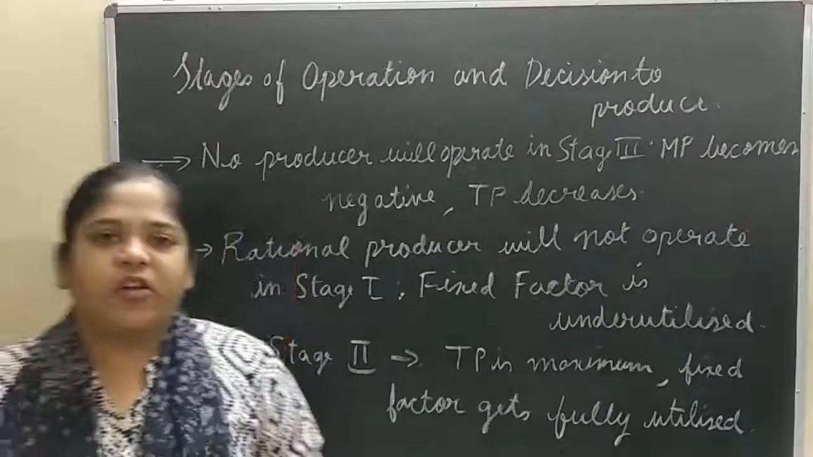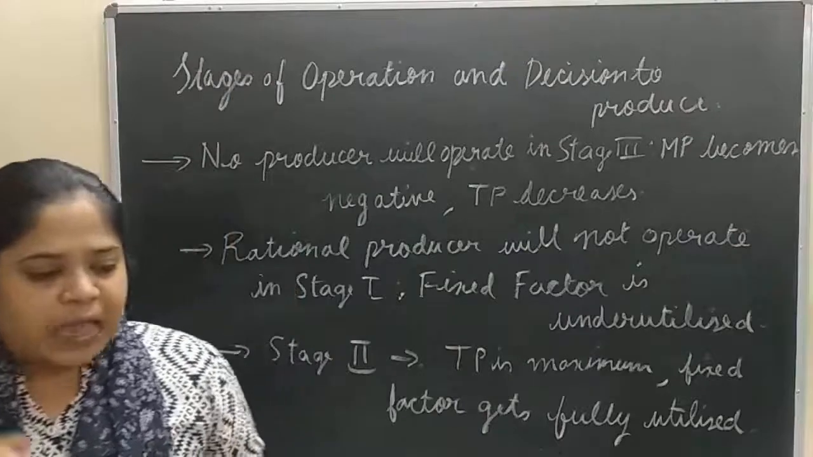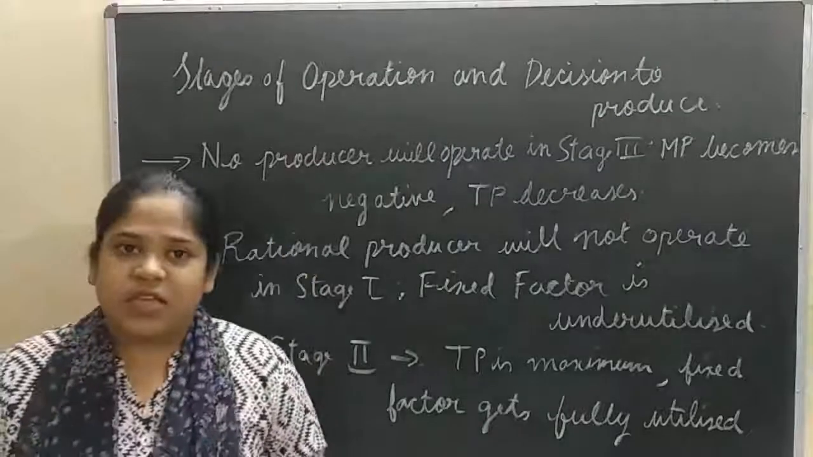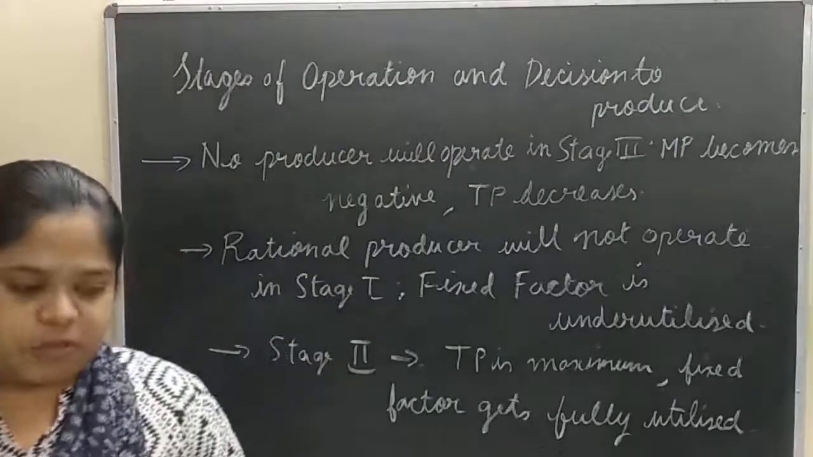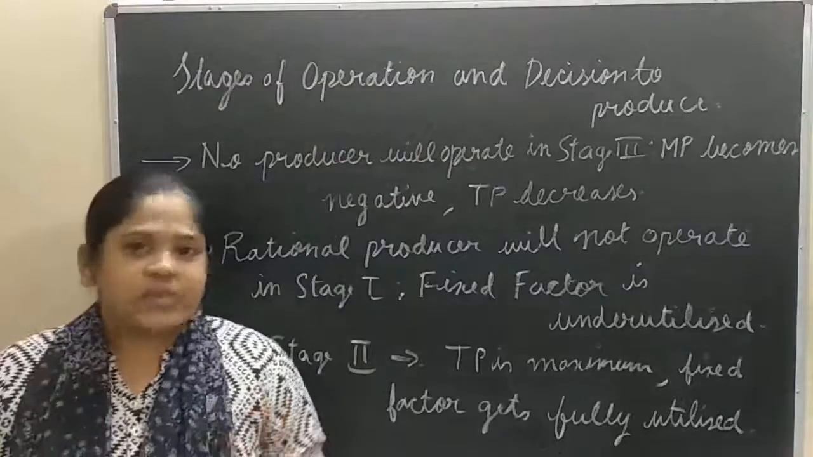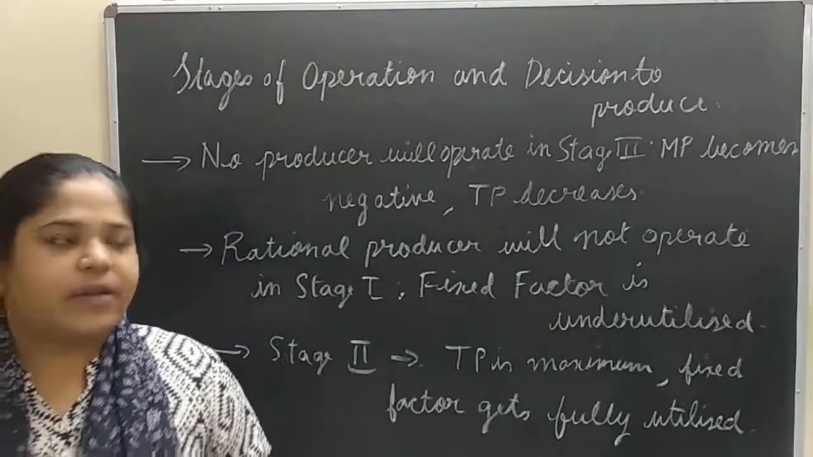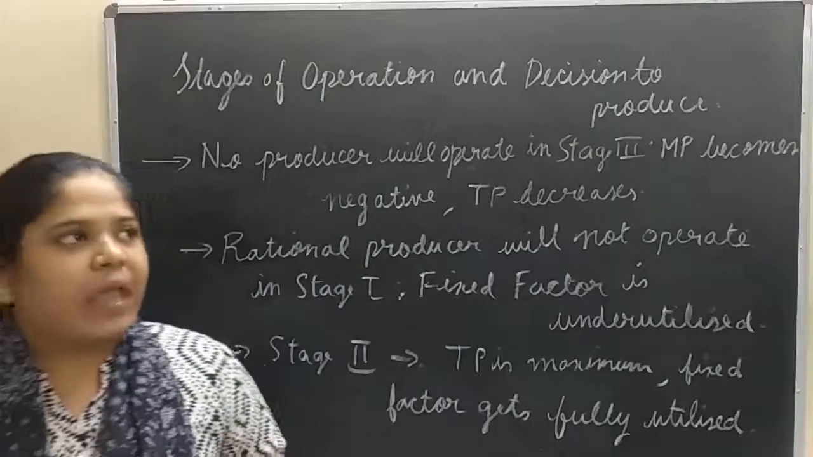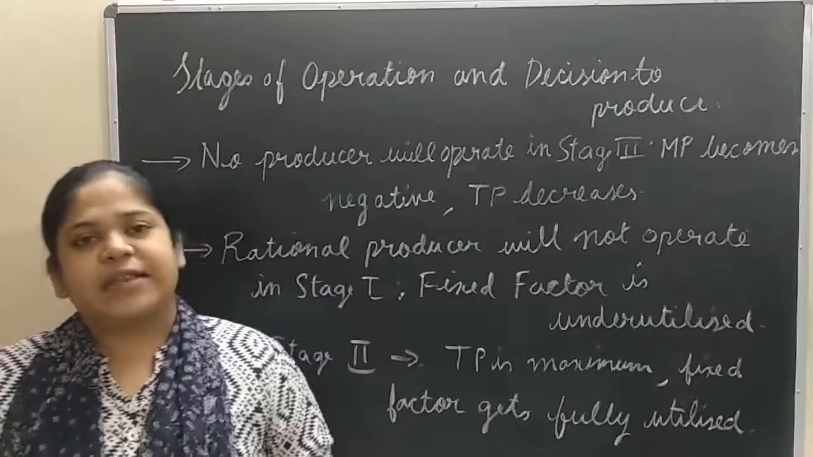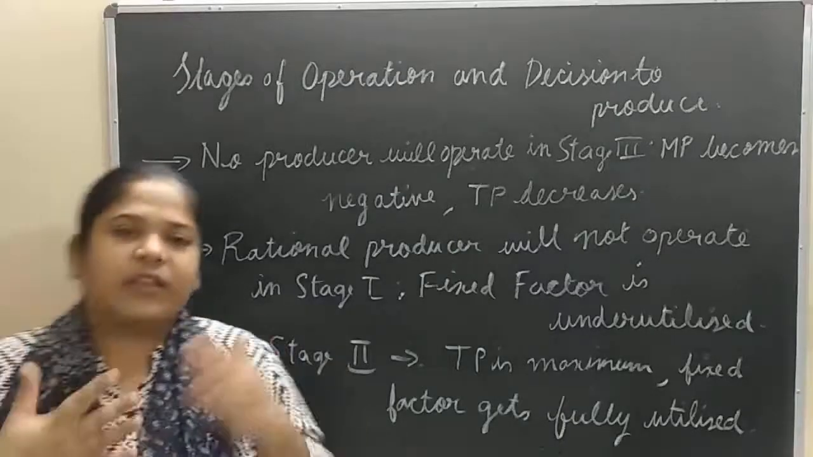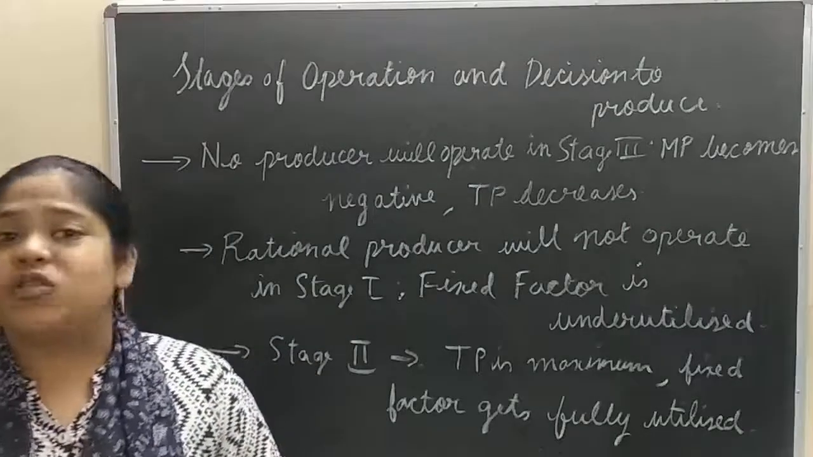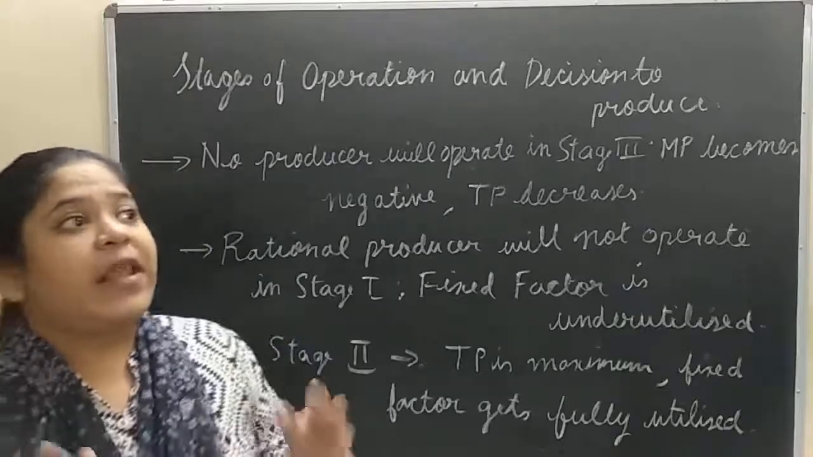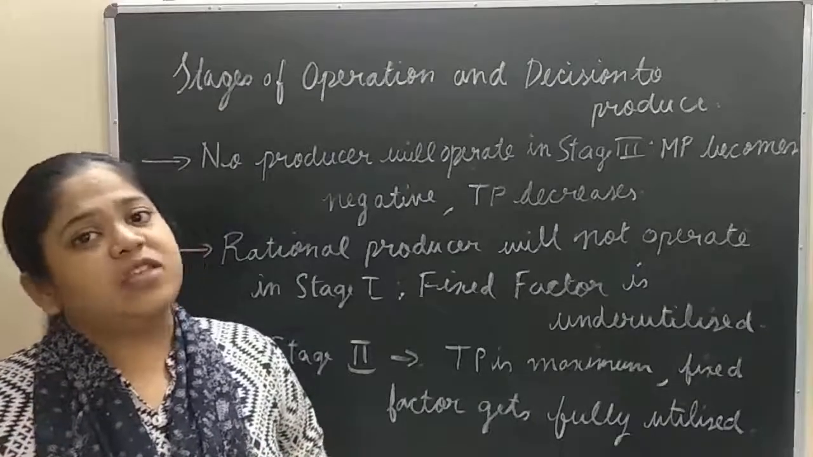This is the last module of Chapter 7, Law of Returns, and today we are going to discuss the stages of operation and the decision to produce in case of the law of variable proportion. We know now that there are three stages: stage 1, the stage of increasing returns; stage 2, the stage of decreasing returns; and the last one, stage 3, the stage of negative return. Out of the three stages, a producer will never like to operate in stage 3, because it is the stage of negative returns where MP becomes negative and TP starts falling.